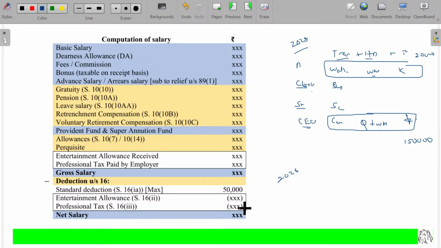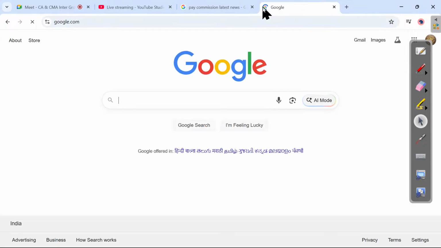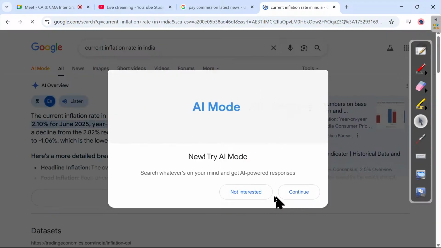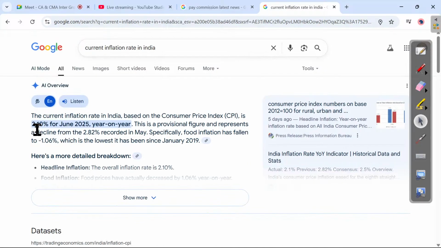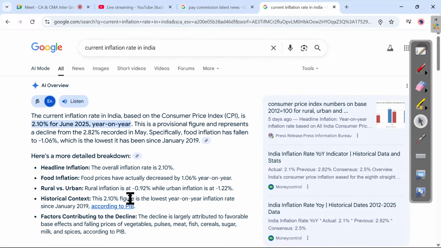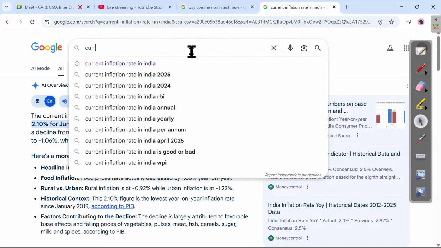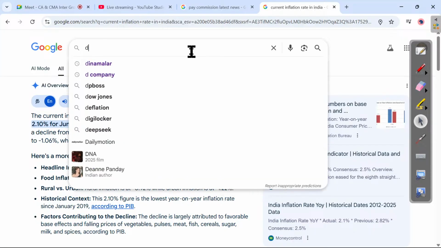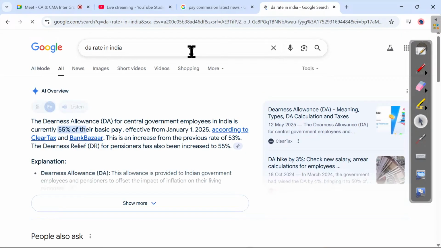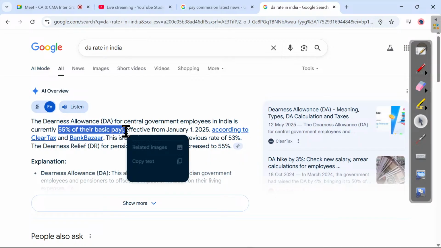Instead of that, what can I do? What is the inflation rate applicable in India? See, the current inflation index. What is the current inflation rate? Almost 2.1 percent. Okay, 2.1 percent, though sometimes it may be 5 percent. Now, what about the DA rate? The DA rate is 55% of their basic pay.